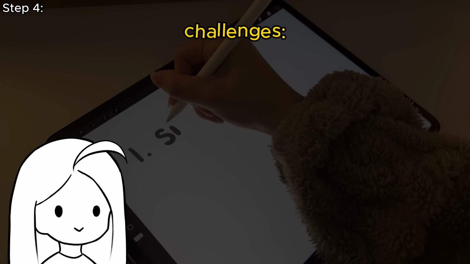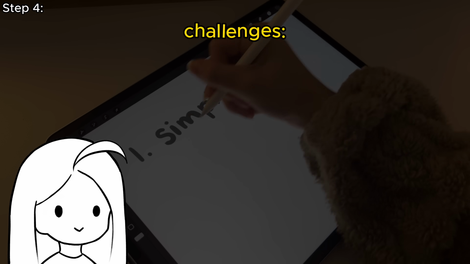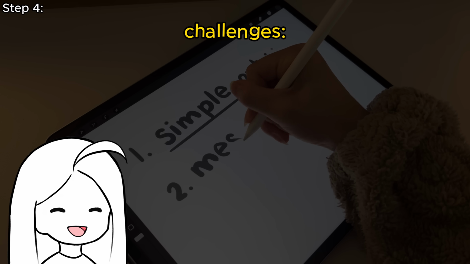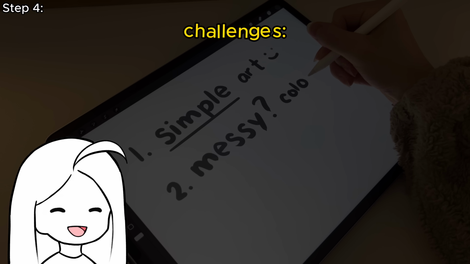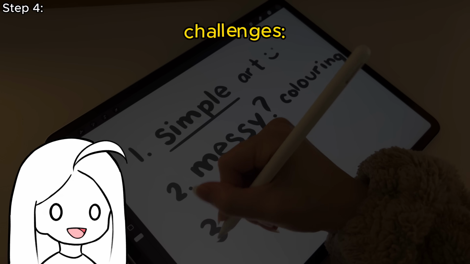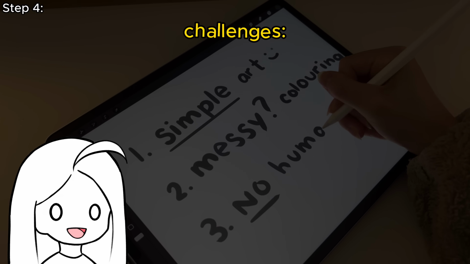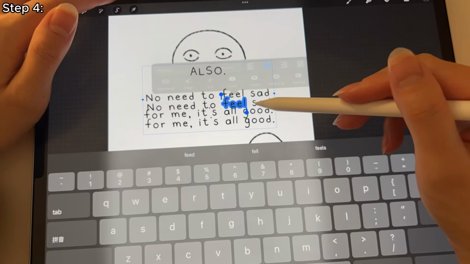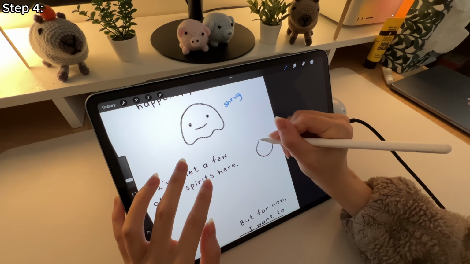Now, if you remember, our challenges for this video was simple, but not necessarily ugly artwork, and the art style should be kind of spontaneous, messy, almost childlike coloring, and for the drawing itself, there can't be any humans. And in the time lapses, you can see I definitely tried to hit those 3 points. I don't know if I did it successfully, you can let me know, but I think for now, it's a pretty good start.